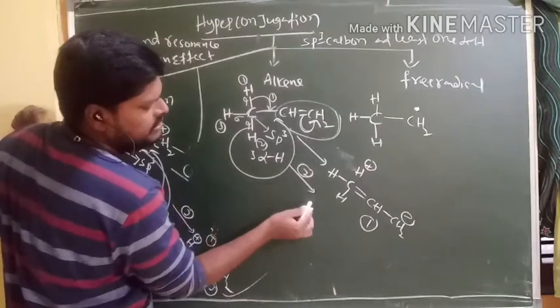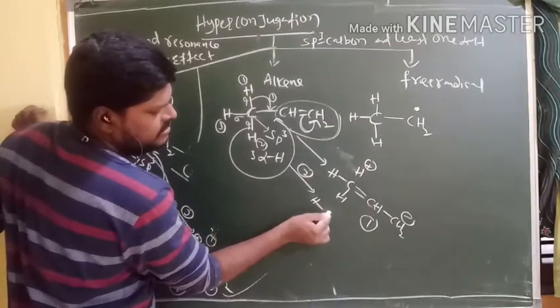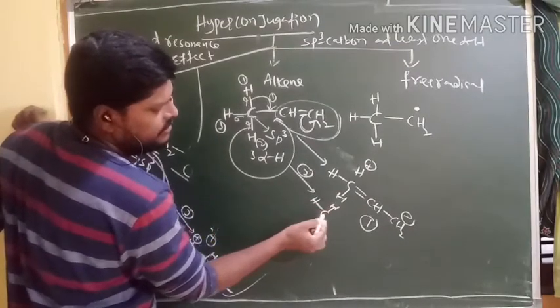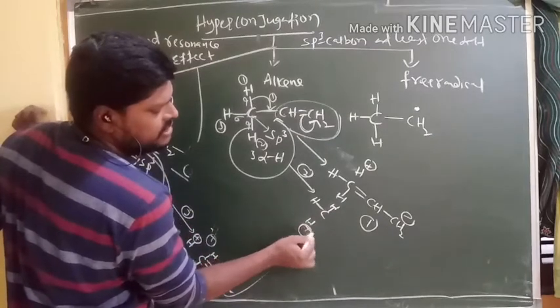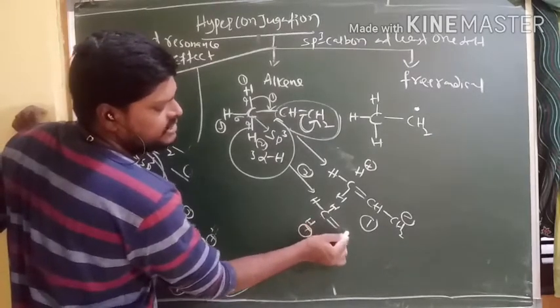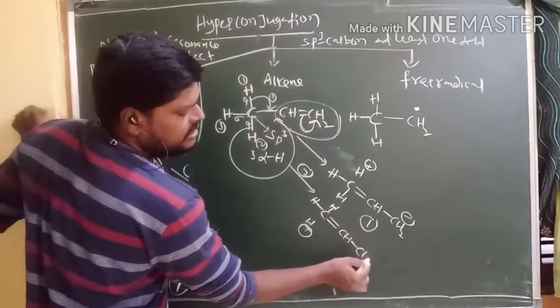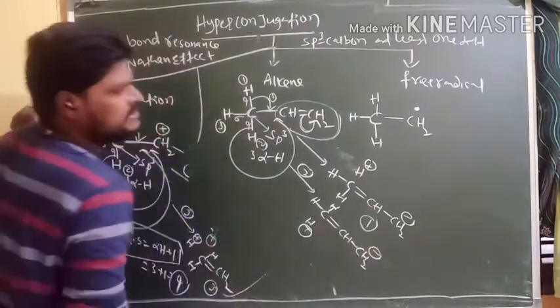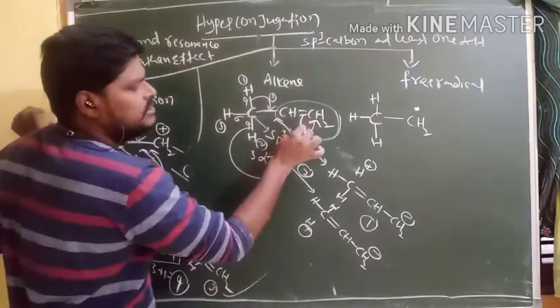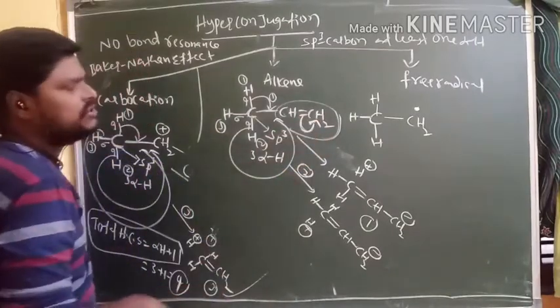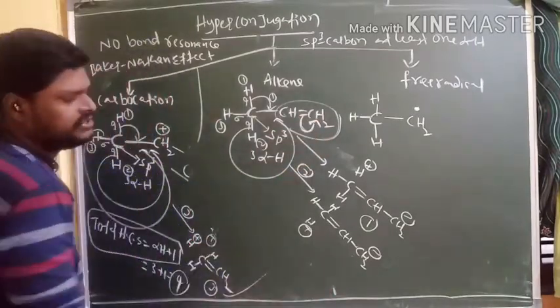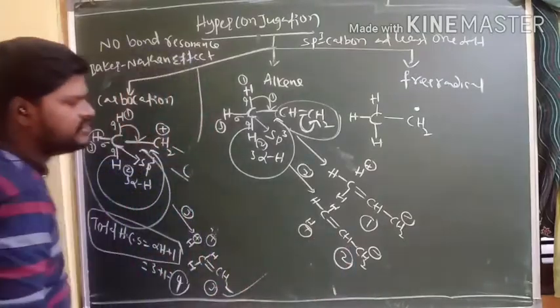What happens here? Yes, hydrogen, and this hydrogen gets a positive charge, sir. Here no bond is there, sir, that's why it is no bond resonance. Right, CH2 minus. Yes or no? Because this bond rotates towards this carbon, that's why this carbon gets a negative charge. And this is the second one, sir, second structure.